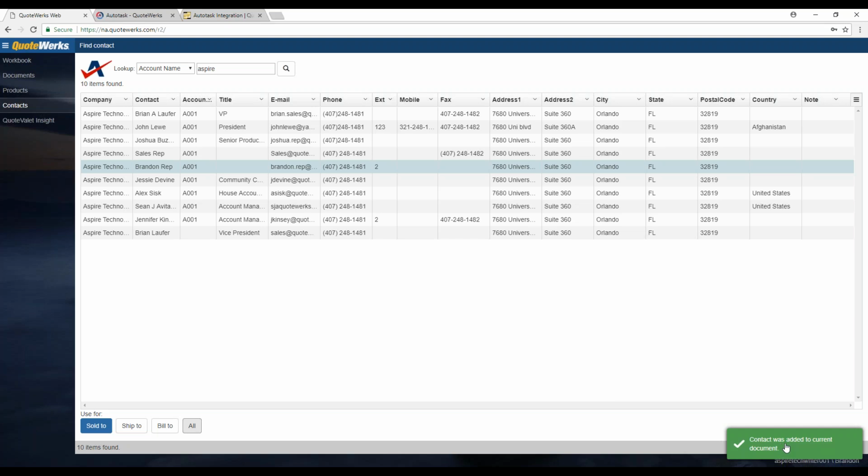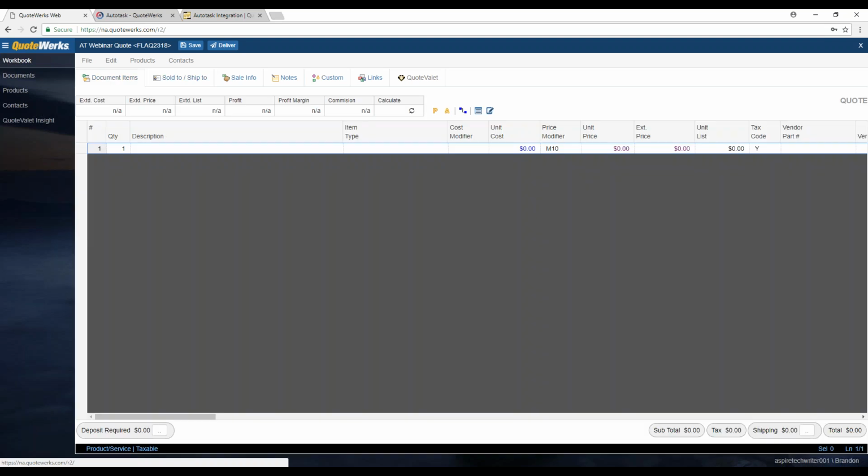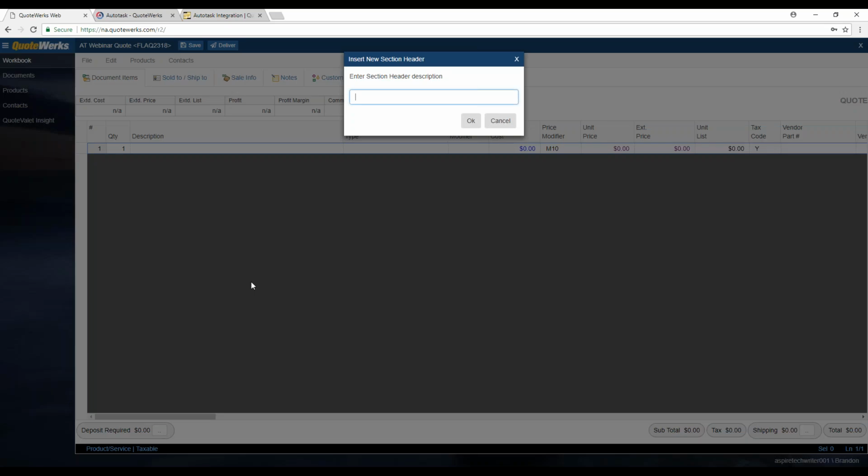And then you'll see I have my confirmation message down here at the bottom right. And then if we go back to our workbook, you'll see my Sold To, Ship To has been filled in. So everything looks good there. So I'm going to go back to my Document Items tab. And then I'm going to right click, and I'm going to choose Insert Section Header. So we're just going to add a section header.